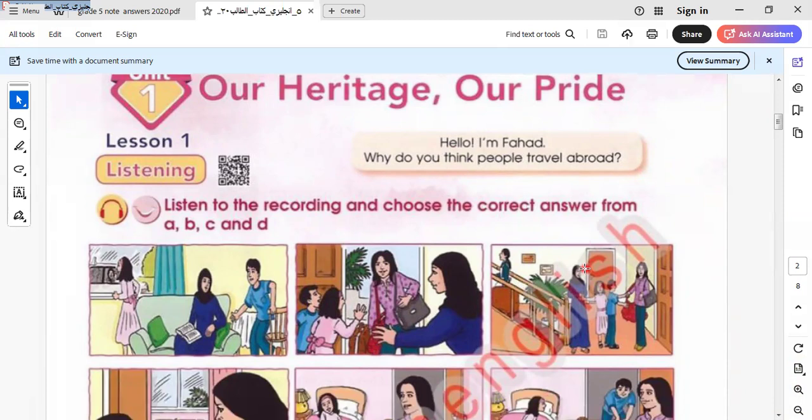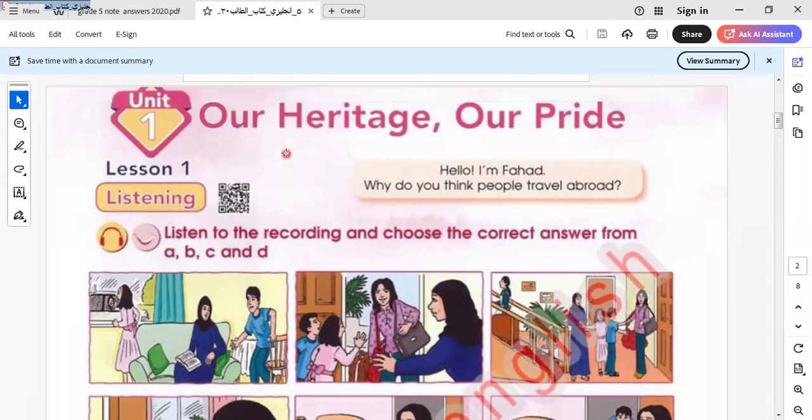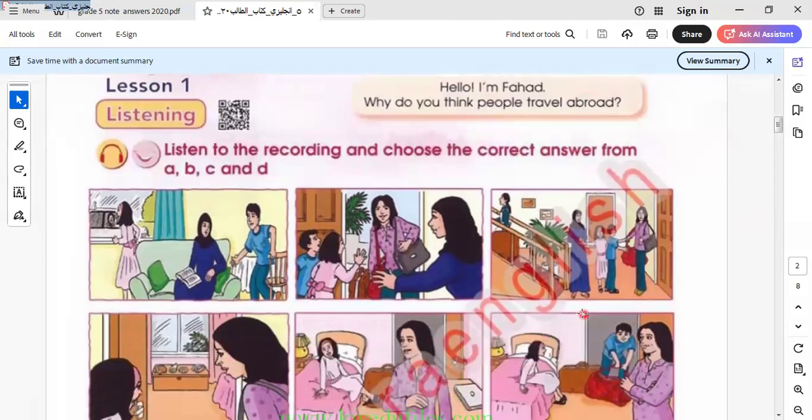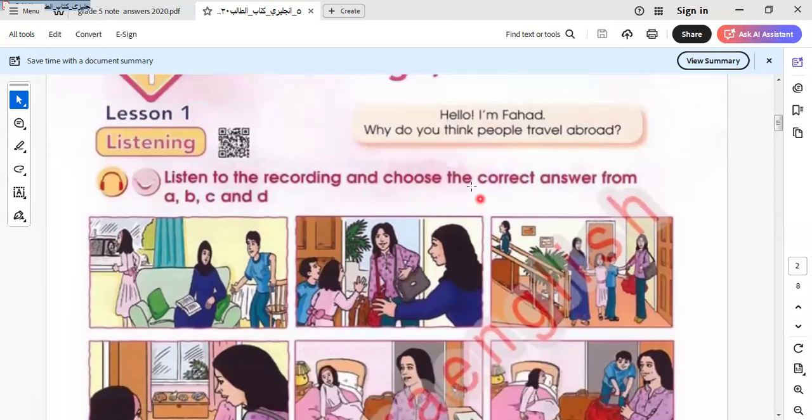Like what? Let me give you an example from Egypt. Museums are the heritage of our country. Pyramids are heritage for our country. Cathedrals are heritage for our country. It means something that is related to the country and refers to its history, or something important in history. So here we say our heritage, our pride. Let's read the text together and know more about this unit.